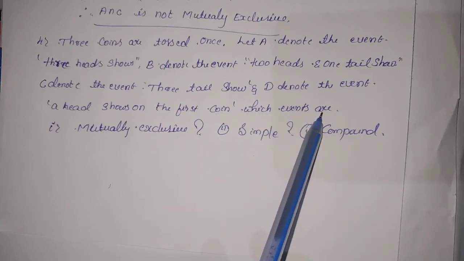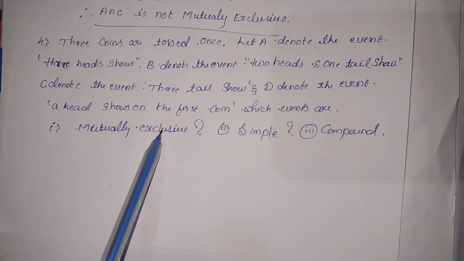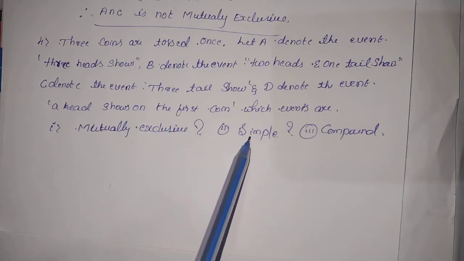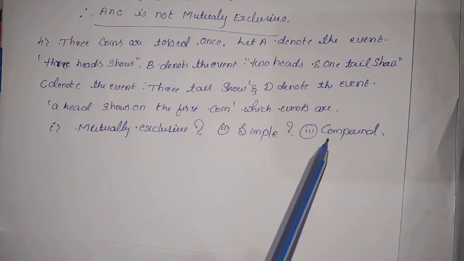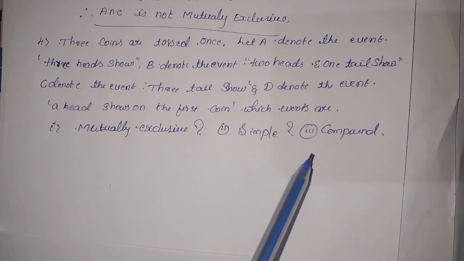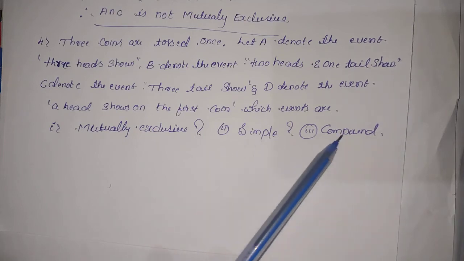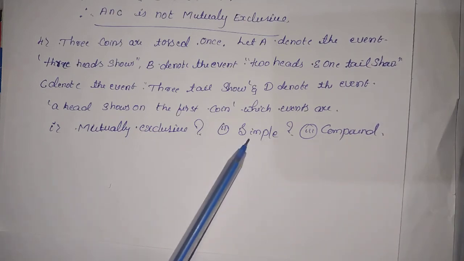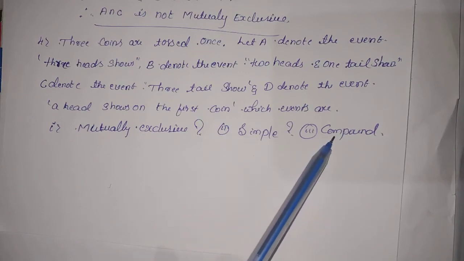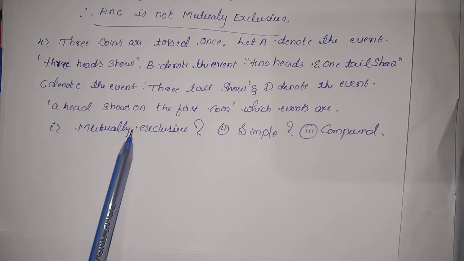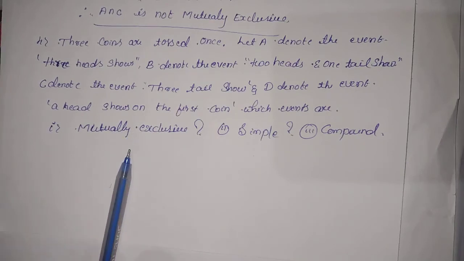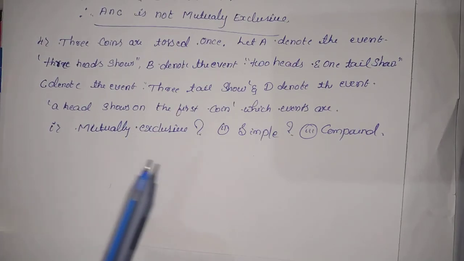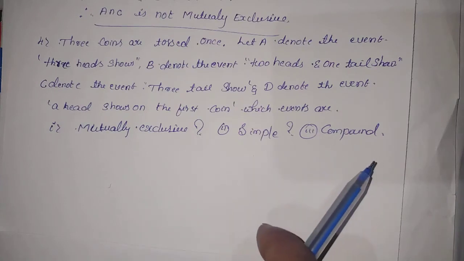Which events are mutually exclusive? Which events are simple? Which events are compound? I think what is meant by simple and compound you are all well known. Simple means which contains only one element. Compound means more than one element. Exclusive means the intersection of two events is empty. Is it right? We should find out first one, second one and third one.